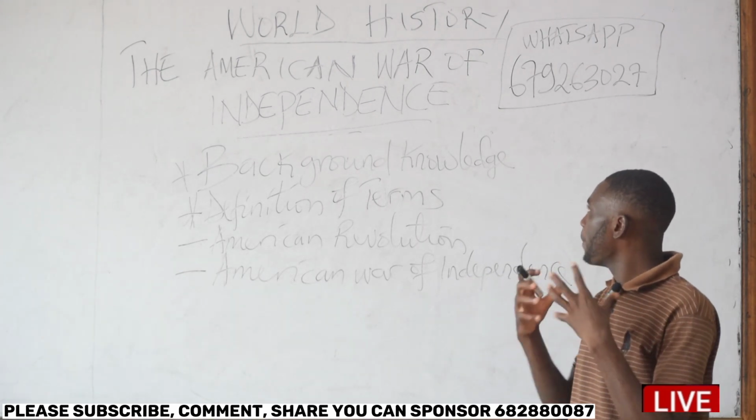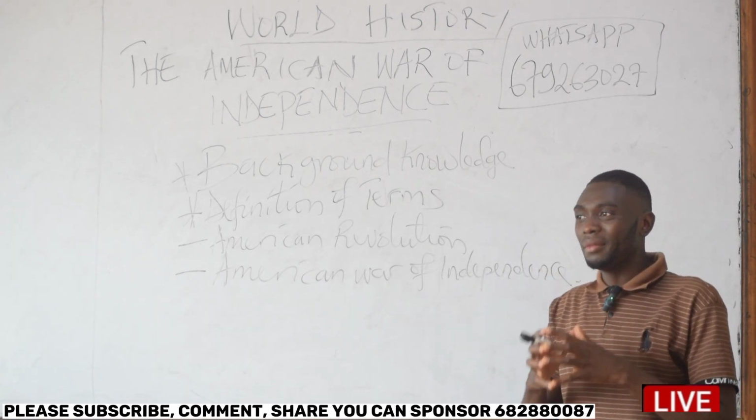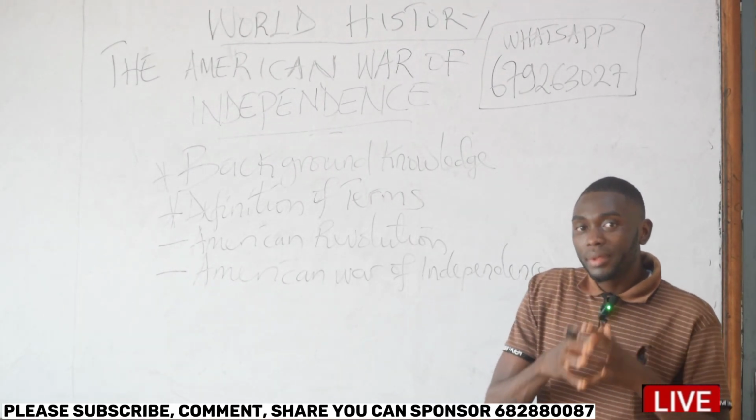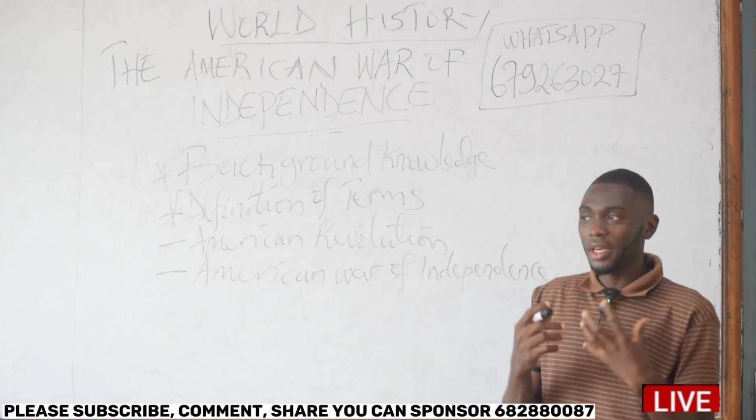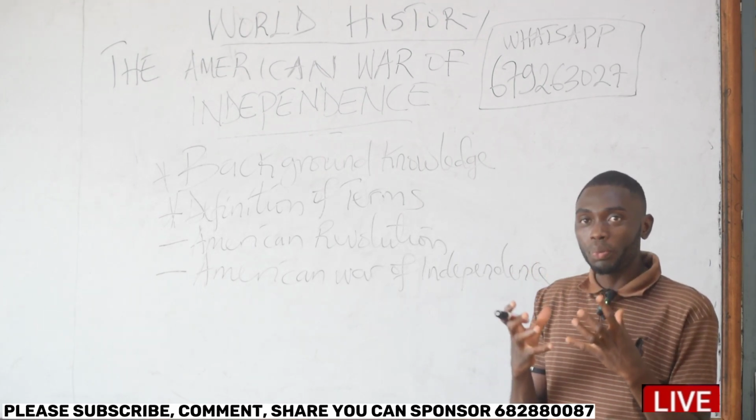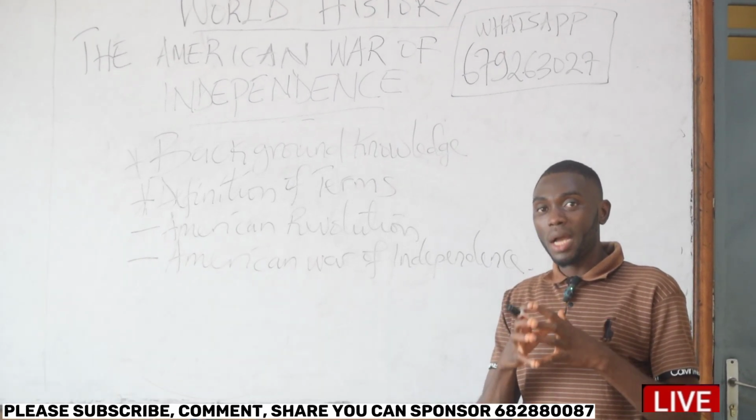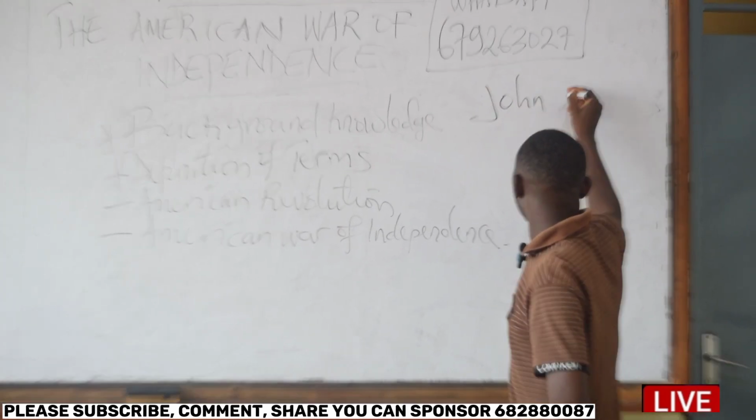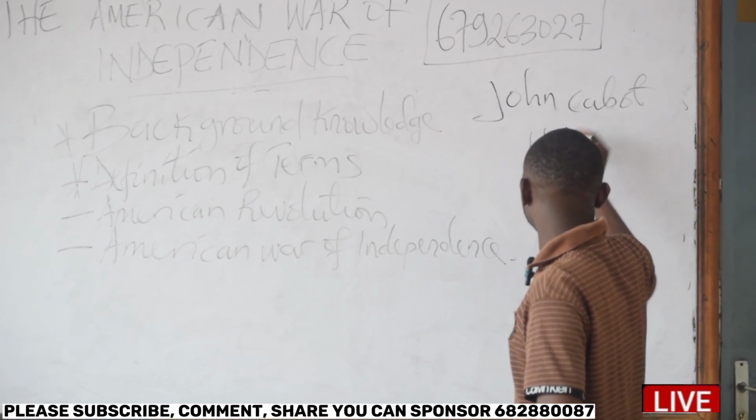When we talk about the American War of Independence, we are looking at the Americans fighting to gain their independence from Britain. Which Americans? The 13 North American territories. The British were among the early Europeans to land in America, and the first British man to land in America was called John Cabot, in 1497.